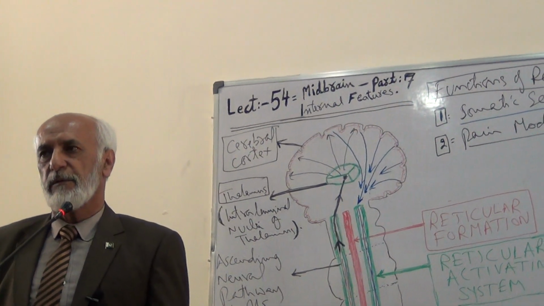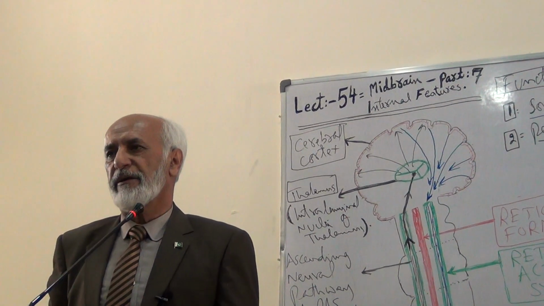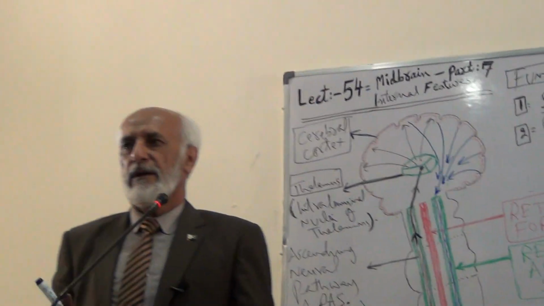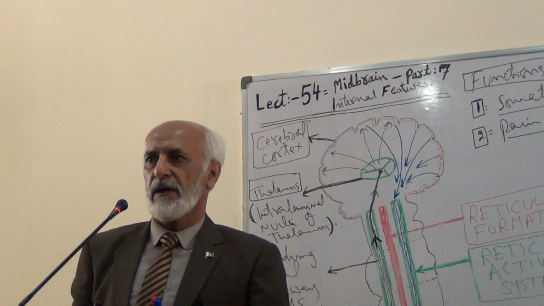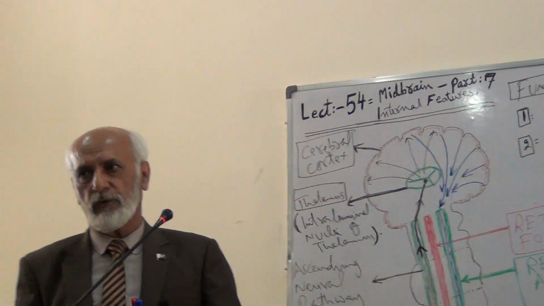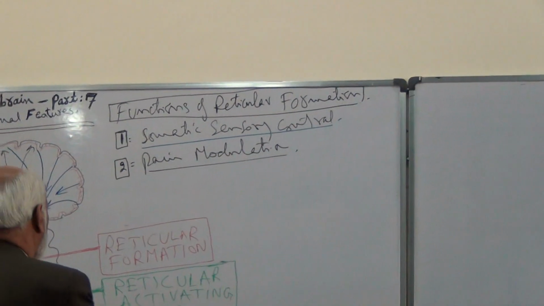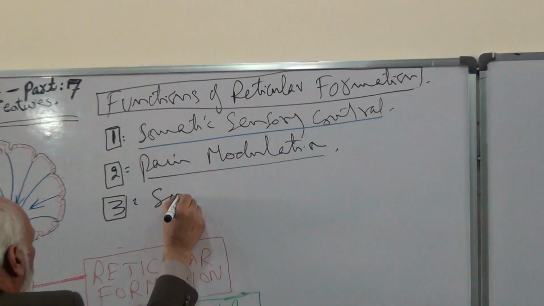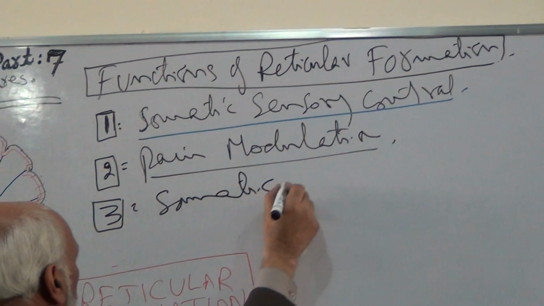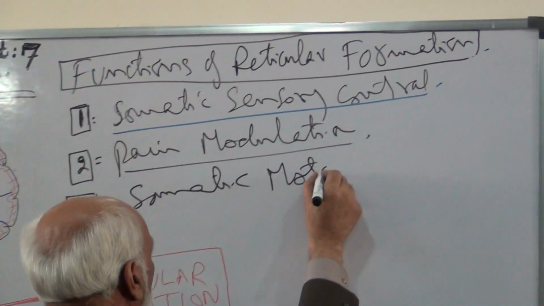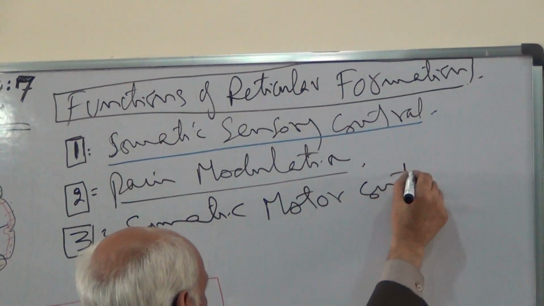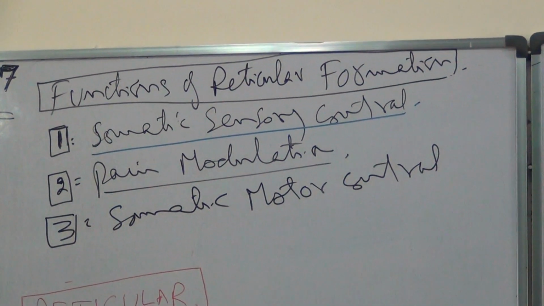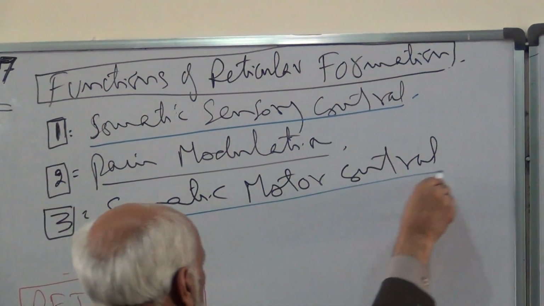In this way, the pain is modulated by the reticular formation of the brainstem. Now, next is somatic motor control. Somatic motor control by the reticular formation.